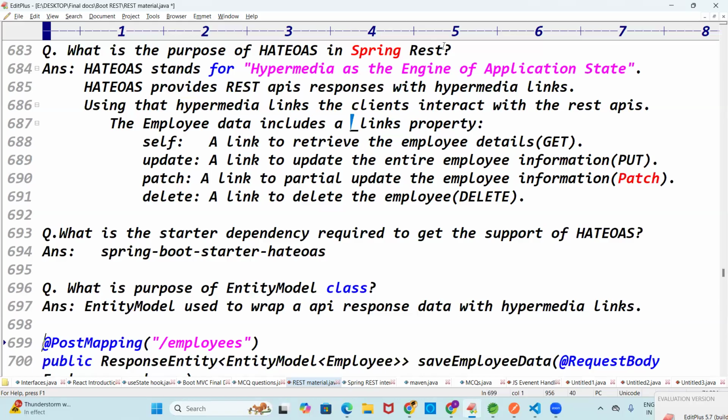I import the static: import static FMVC link builder dot star. What is the meaning of this line? We can access all the static members of the FMVC link builder class. You can call directly.